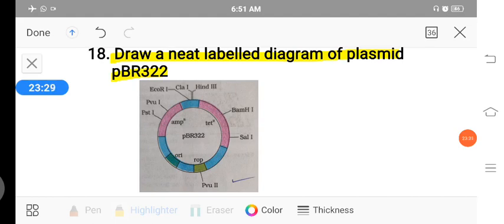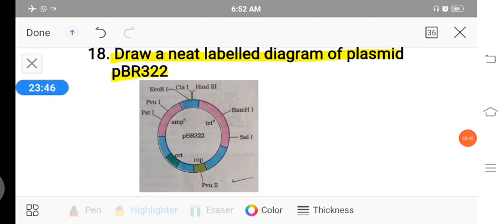This is a cloning vector or plasmid. A plasmid is an extranuclear or extrachromosomal, self-replicating, double-stranded circular DNA of bacteria.